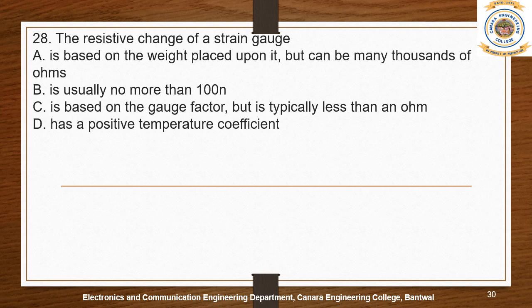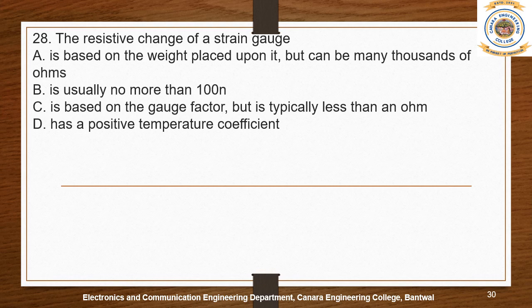The resistive change of a strain gauge is... what is the right option, A, B, C, or D? We should first understand what a strain gauge is. When you want to measure strain or pressure, we use a circuit like the bridge.